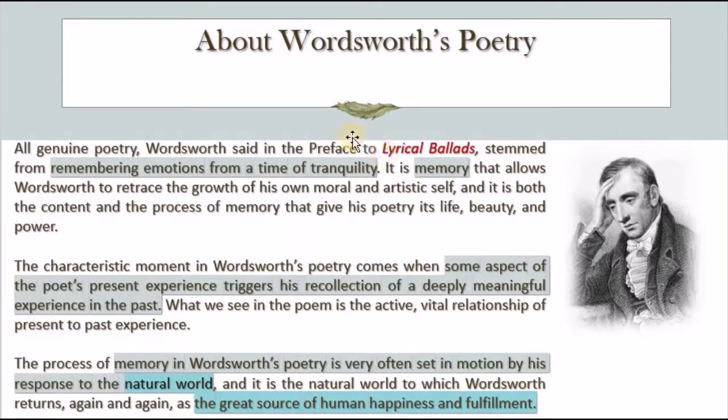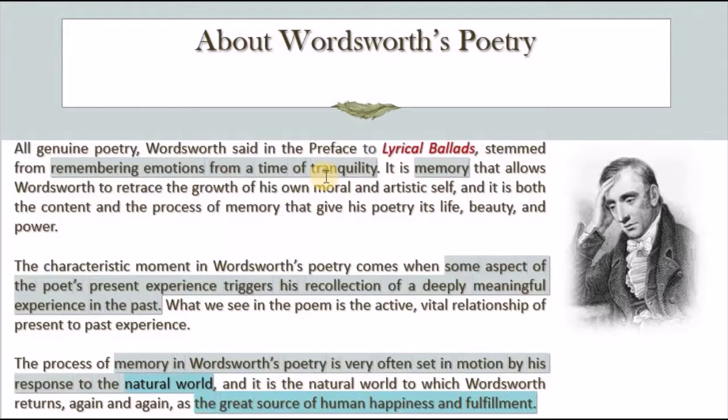of course, this information is taken from Lyrical Ballads. This is a book that he has written with his friend Coleridge, and in the preface, we can say the introduction to this book, he tried to give a kind of theory for writing poetry. What do you need to write good poetry or genuine poetry? He believes that genuine poetry stemmed from remembering emotions from a time of tranquility.